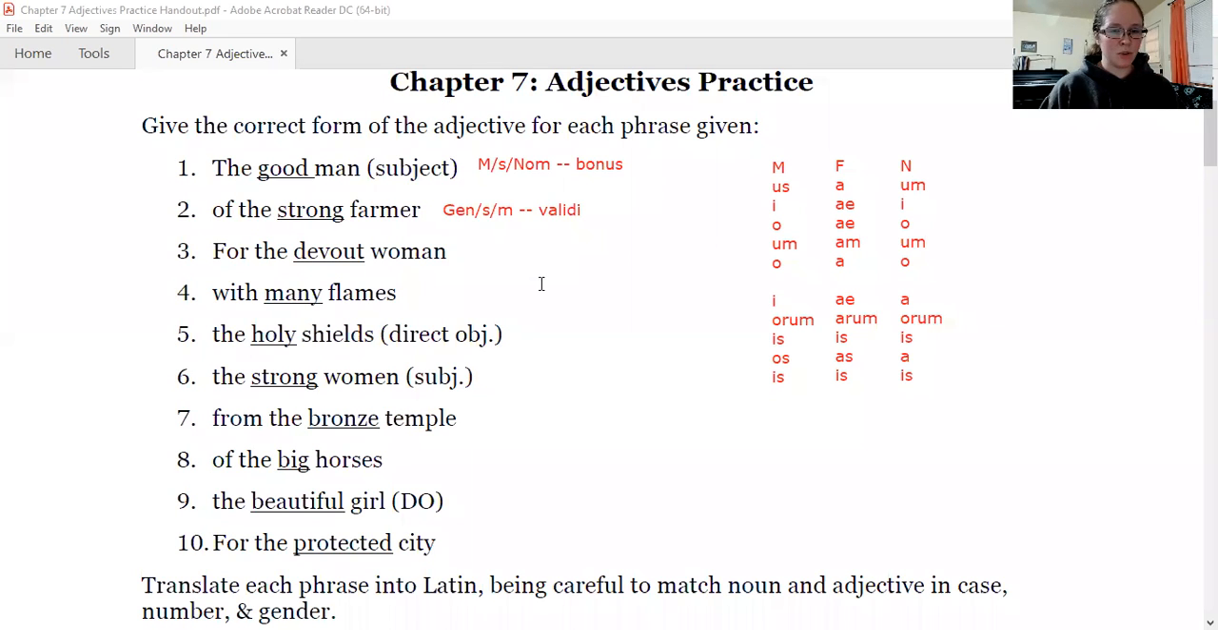Okay. Number 3, for the devout woman. What case is for the?